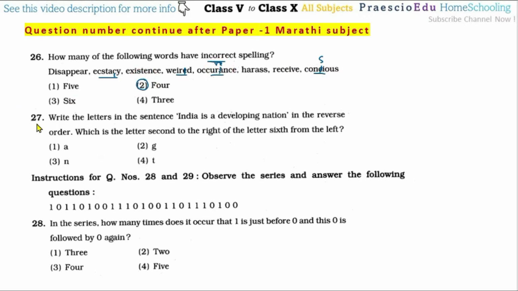Then question number 27: write the letters in a sentence, "India is developing nation". In the reverse order, which is the letter second to the right of the letter sixth from the left?